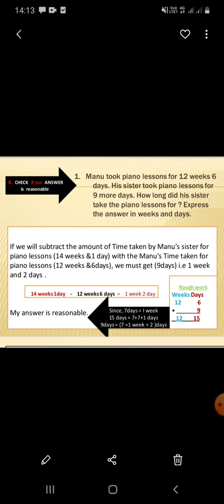We subtract the answer with any of the addends. So here what we have done, 14 weeks 1 day minus 12 weeks 6 days, we are getting 1 week 2 days. That means 1 week is 7 days plus 2 days gives us 9 days. Hence children, our answer is reasonable.